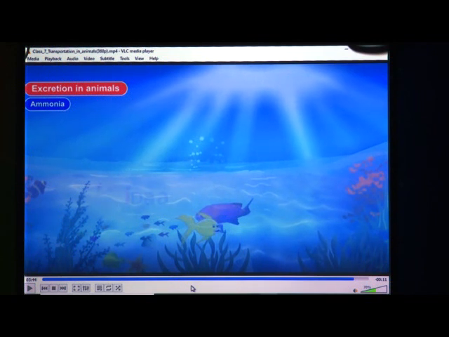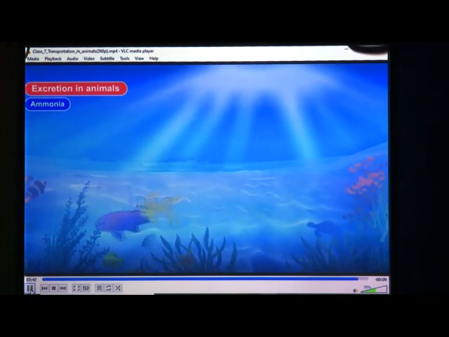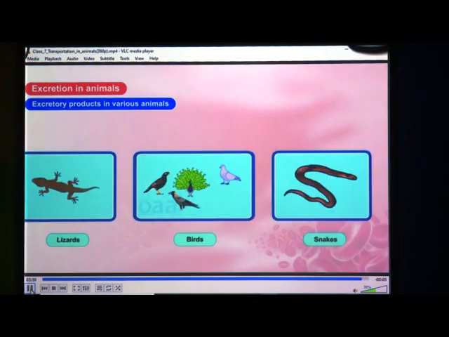Some other animals are birds, lizards and snakes, but the substance is different. In human beings it is urine, in fish it is ammonia, and in birds, lizards and snakes it is a semi-solid substance known as uric acid, which is white in color. These waste products have to be excreted from our body, otherwise it will be harmful and we cannot live after some time.